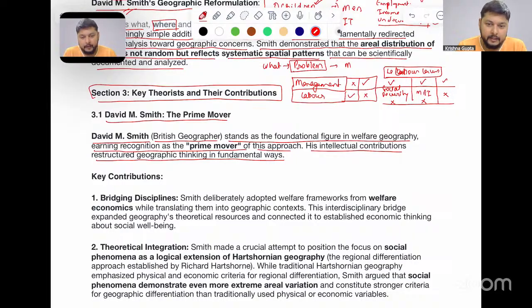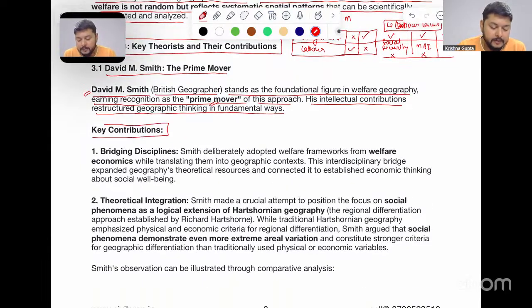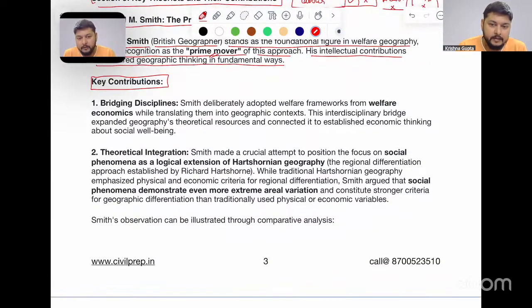Now, here we can see that David M. Smith's approach became the prime mover here. The key contribution done by David M. Smith was bridging disciplines. Smith deliberately adopted welfare frameworks from welfare economics while translating them into a geographic context.